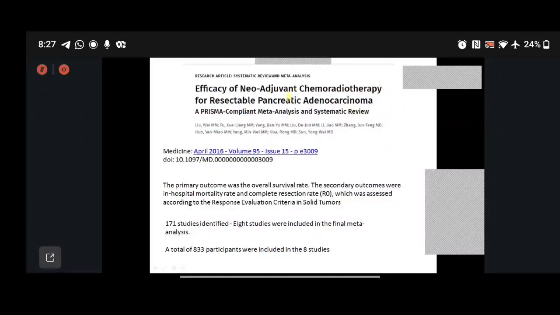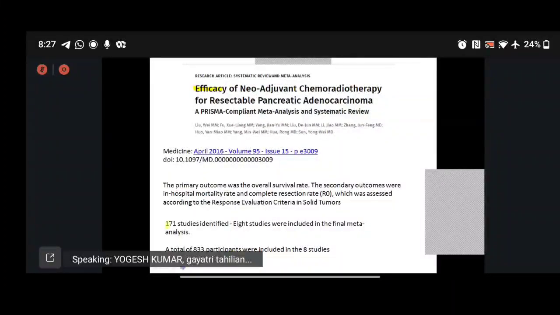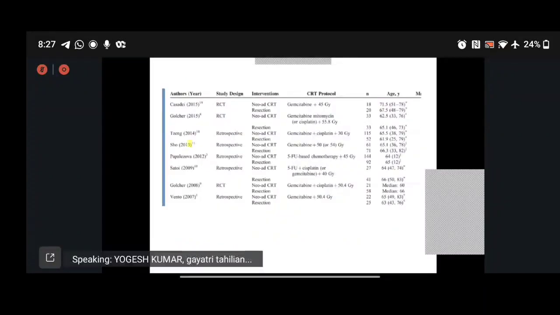There was another meta-analysis by Louis in 2016 showing the efficacy of neoadjuvant chemotherapy in resectable pancreatic adenocarcinoma. Their primary outcome was overall survival, and the secondary outcome was the R0 rate, studied with RECIST criteria. There were 171 studies screened, and finally only 8 satisfied the inclusion criteria, with 833 participants. You can see these 8 studies and how neoadjuvant and resection have been compared head on.